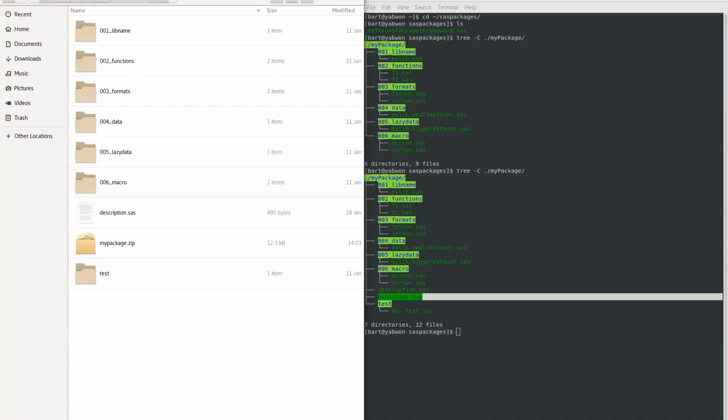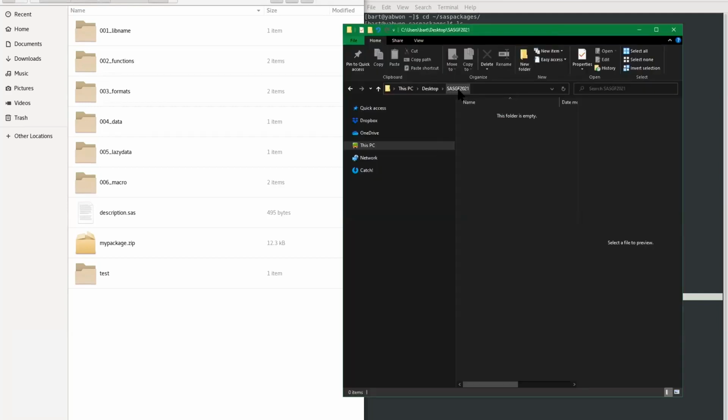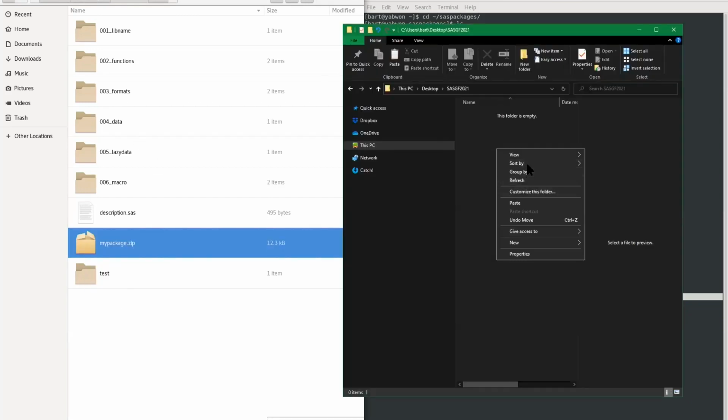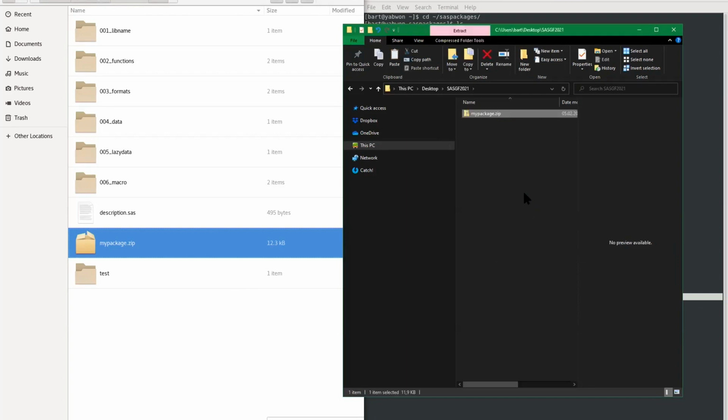Okay, so here I have this folder located on my desktop. It's named SGF 2021, and I'm going to copy the mypackage zip file inside this folder. Here it is.